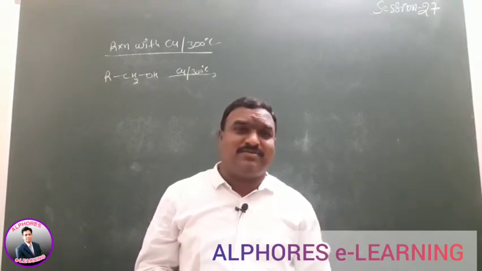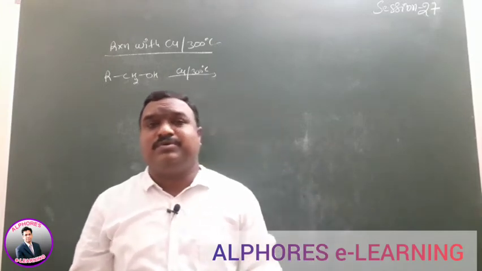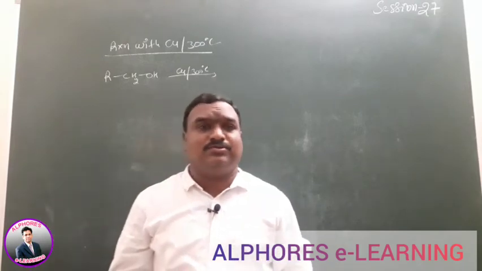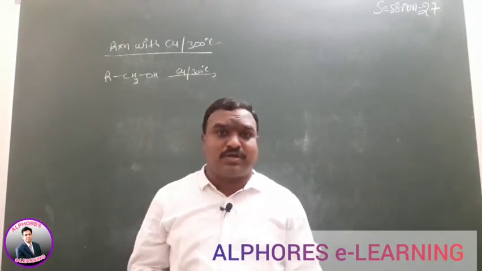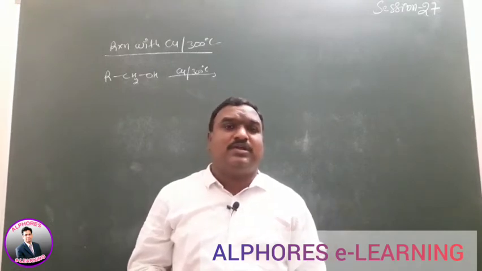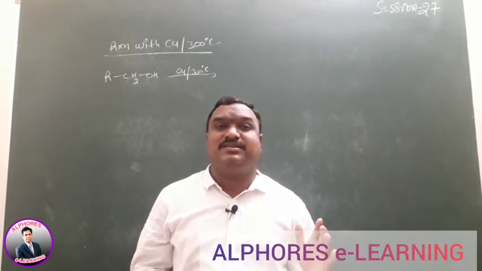Wherever a tertiary alcohol is given, tertiary compounds undergo elimination. Why? Because the tertiary carbon is not carrying any hydrogen, there is no chance to remove hydrogen from the tertiary carbon. Due to that reason, the eliminated product is important wherever tertiary is given. Nothing but an alkene is formed.